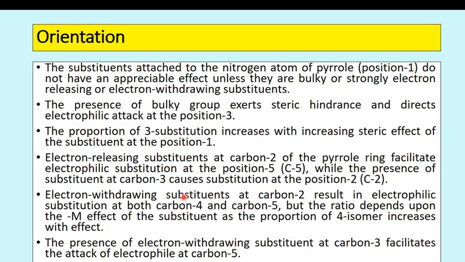Electron withdrawing substituents at carbon 2 result in electrophilic substitution at both carbon 4 and 5. But the ratio depends upon the mesomeric effect of the substituent, as the proportion of the 4 isomer increases with the effect. The presence of an electron withdrawing substituent at carbon 3 facilitates the attack of the electrophile at carbon 5.